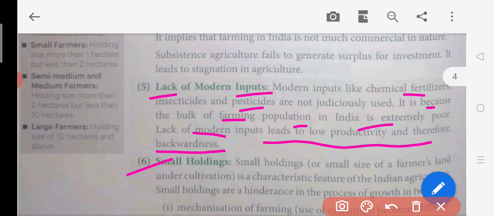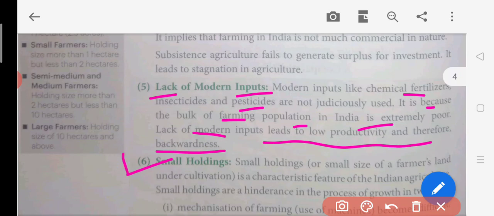Now, modern inputs not only include insecticides and pesticides, but also machinery, like tractors and harvesters. Many people do not have these. So they are just using bulls or some outdated technology which was used in the past. They are using that because they are not able to invest much. So that is a feature.